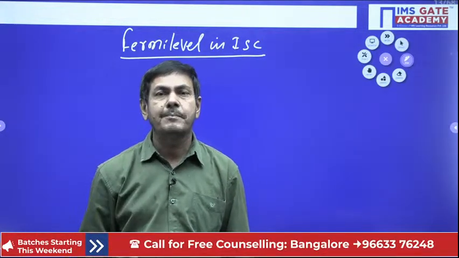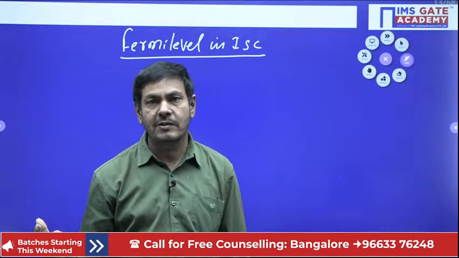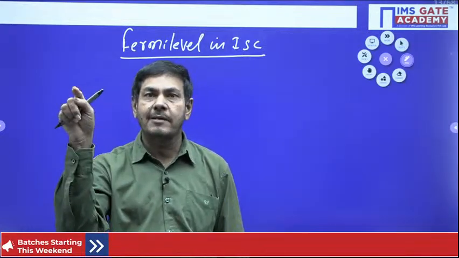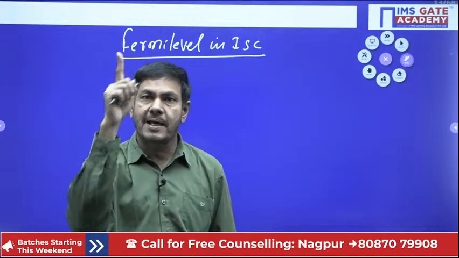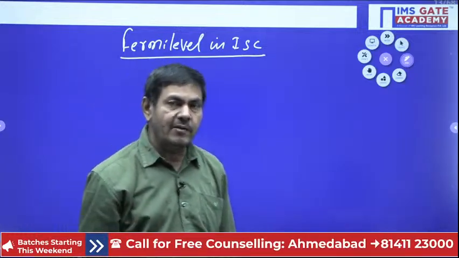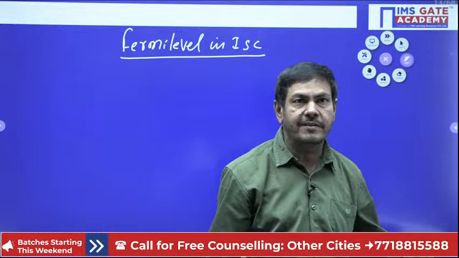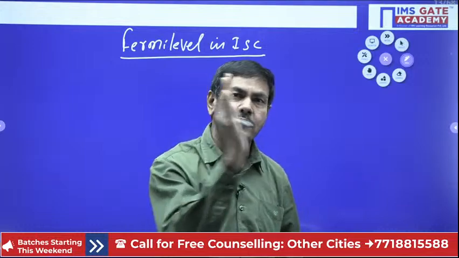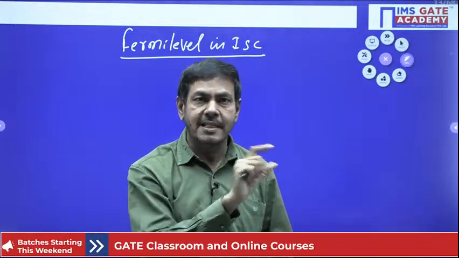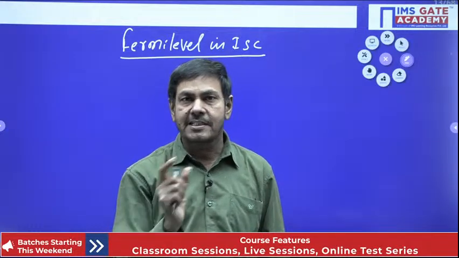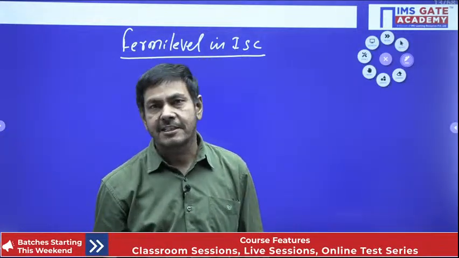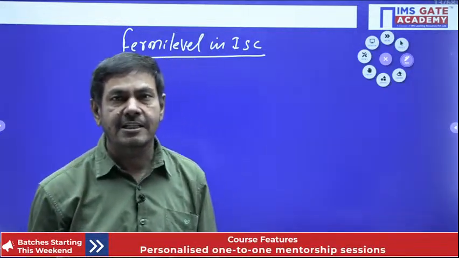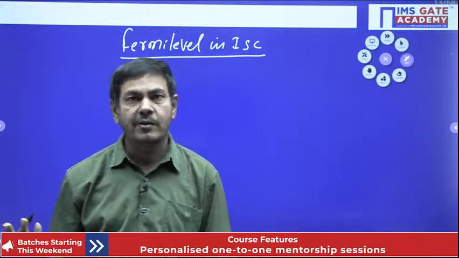For example, you have taken a balance. One side you have 5 kg, the other side 5 kg. Where exactly will the center of gravity lie? Exactly at the center of the balance. Suppose I take 15 kg on the left side and 5 kg on the right side. Where will the center of gravity lie? Very close to the higher mass. So the center of gravity changes based upon the concentration. But in an intrinsic semiconductor, we know the concentration of electrons and holes are equal, so you can identify where it lies.